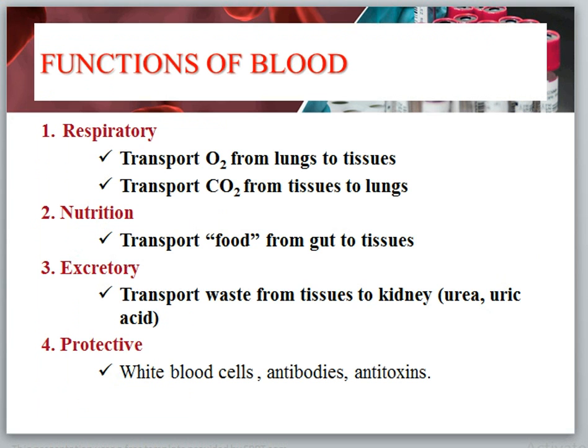Next is the functions of blood. First function is respiratory. It transports the oxygen from the lungs to tissues and transports carbon dioxide from tissues to lungs. Second function is nutrition. Transport the food from the gut to tissues. Third one is excretory. Transport the waste from tissues to the kidney, or urea in the form of uric acid.